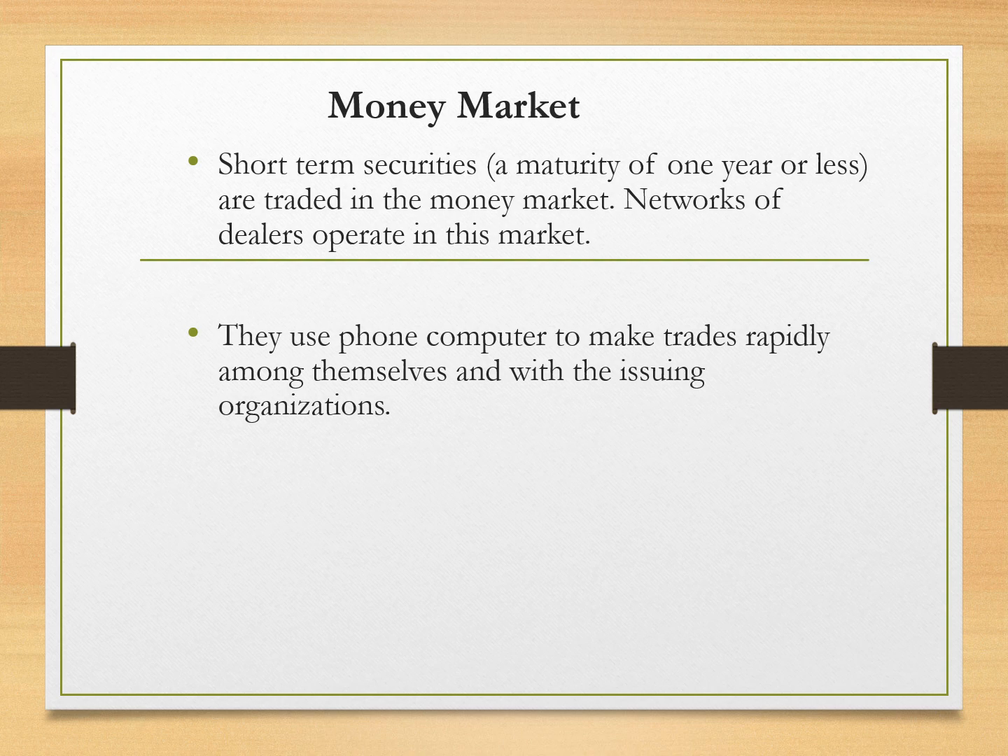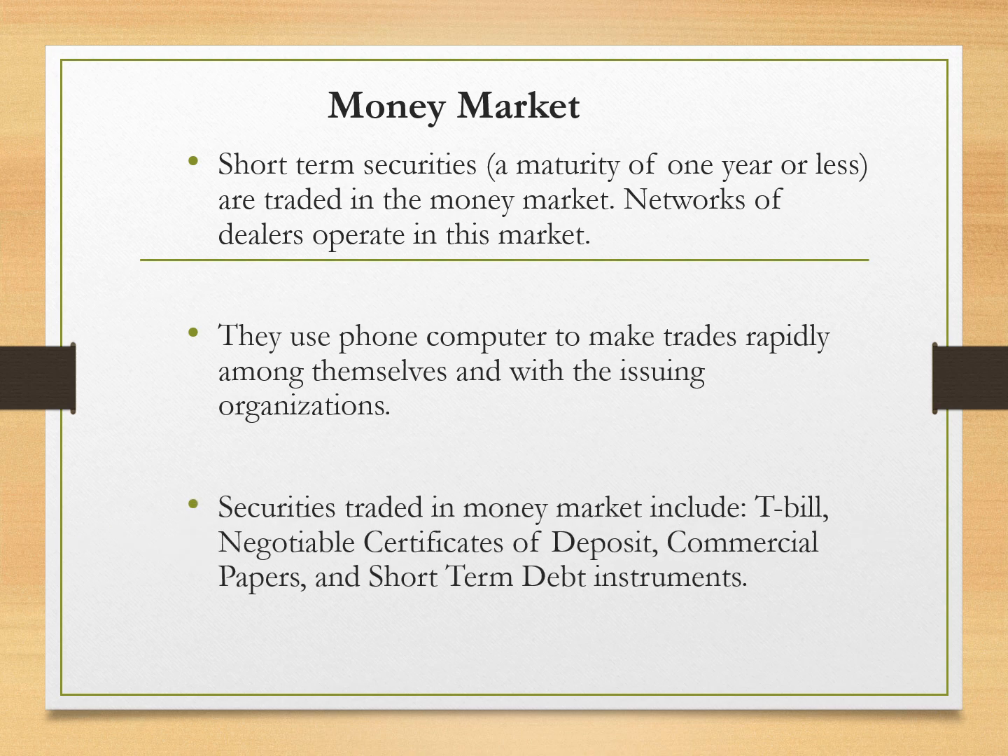Clear? Then moving ahead, securities traded in the money market include treasury bills, negotiable certificates of deposit, commercial papers, and short-term debt instruments. Treasury bills are first of all included. When the government needs money, it issues treasury bills to financially rich investors like business tycoons or business organizations. If an organization invests in treasury bills, they are, you can say, favoring the government.